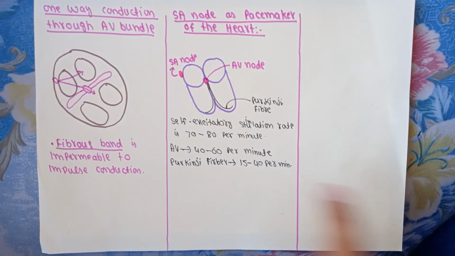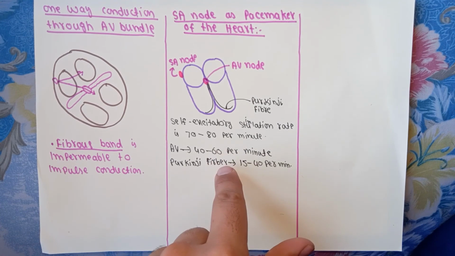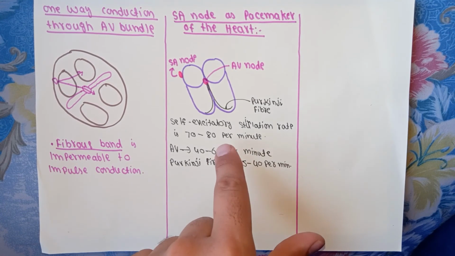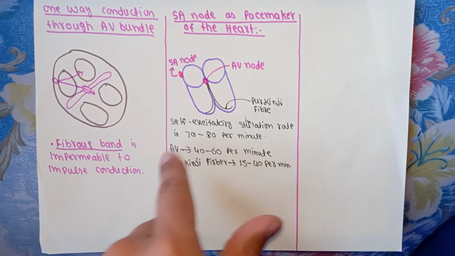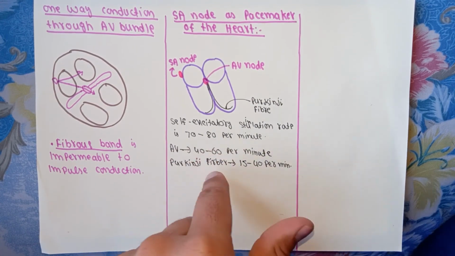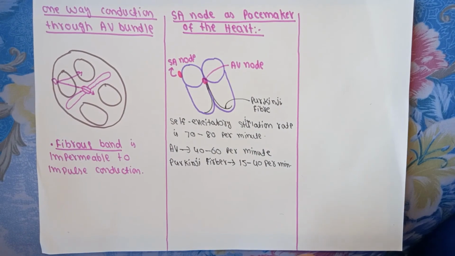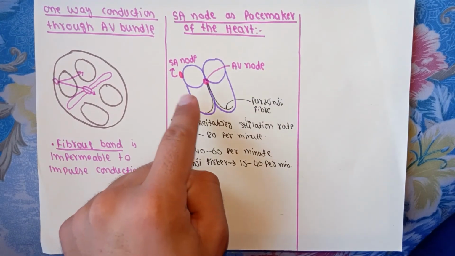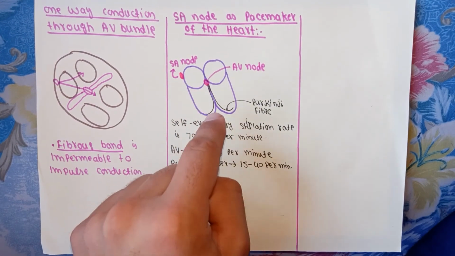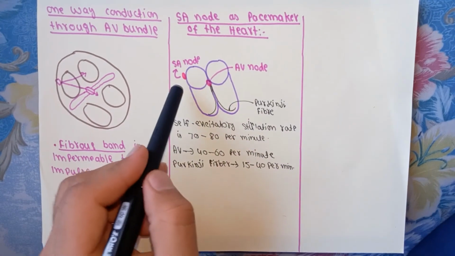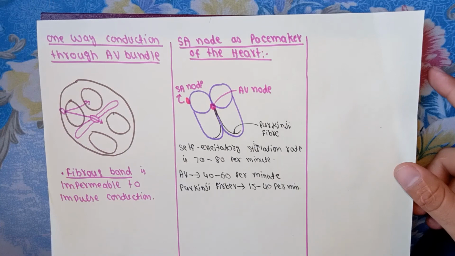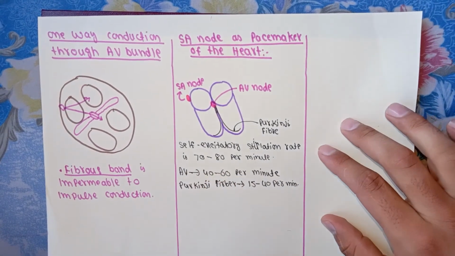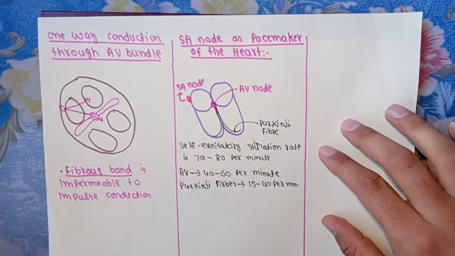Now note that this rate is very low, so low that if one excitation occurs in the AV node or in Purkinje fibers, two excitations occur in the SA node. So let's consider excitation takes place in the SA node. Now this excitation will cause impulse conduction. So the rate of excitation of the AV node and Purkinje fibers is very low.